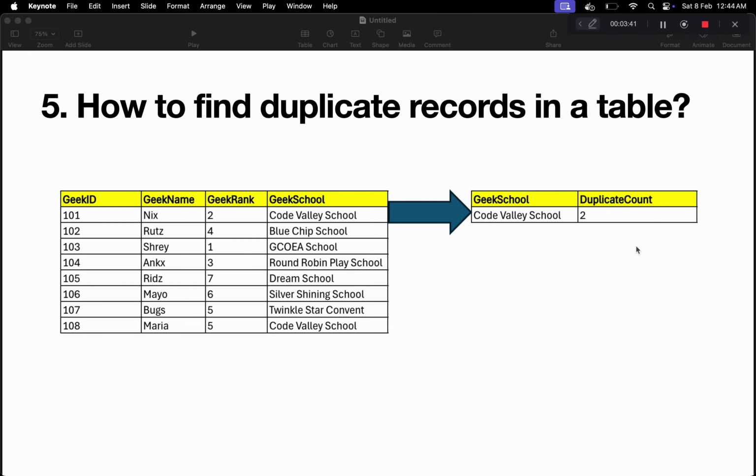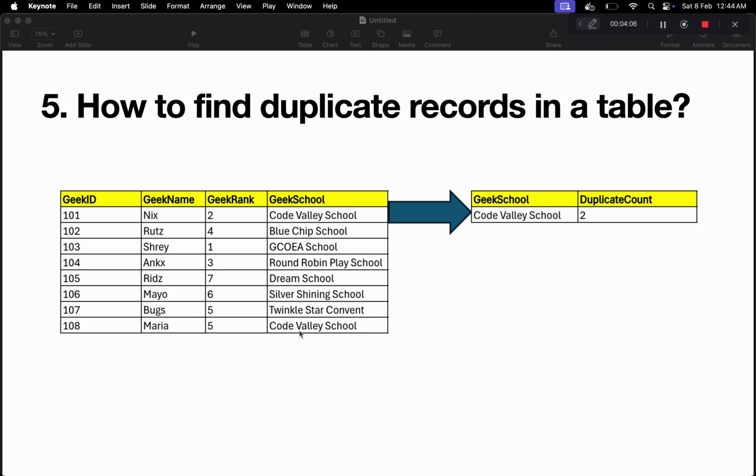So this is the fifth problem of our series, and in this problem we have to find the duplicate records in a table. So let me explain this problem first. You can see in this problem we have a table, and in this table we have geek ID, geek name, geek rank, and geek school. From this table, we have to find all the duplicate rows that are present in the Geek School column.